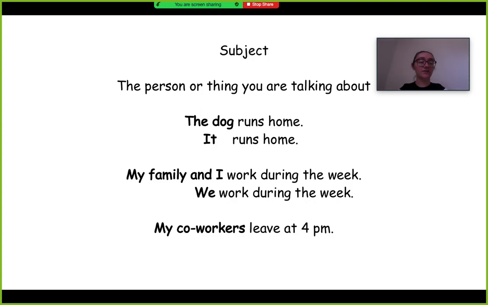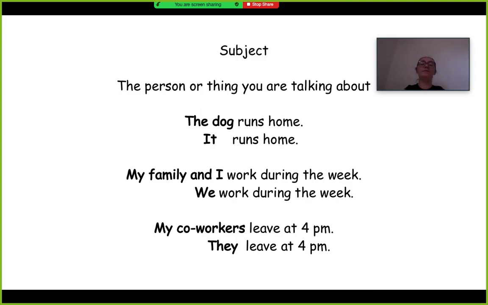My coworkers leave at 4 p.m. So my coworkers is the subject. It's who the sentence is about. And in English, we need to know who the subject is because that tells us what we're talking about. So that's why it's important to know the word subject. The subject is my coworkers. You can always find the subject in a sentence by looking for what it's talking about. What is the sentence talking about? Who is the sentence talking about, right?